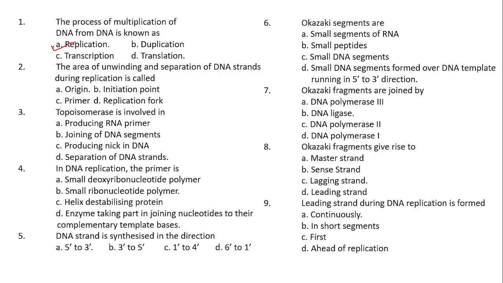That means after replication, 2 daughter DNA molecules can be formed. But duplication refers to what? The copying of DNA in only one particular part, or only a part of DNA will be copied or duplicated. Not the complete replication.